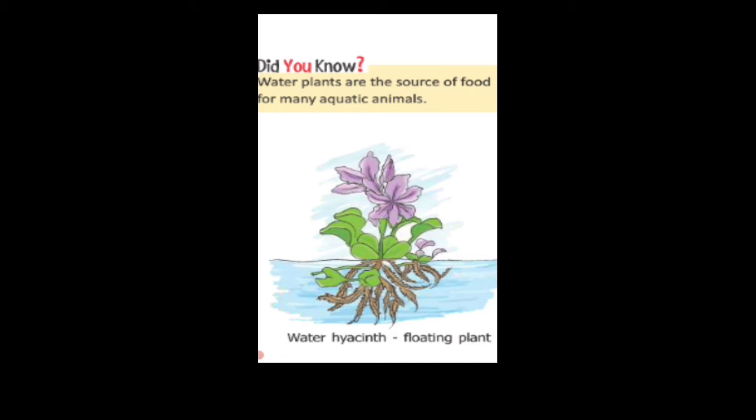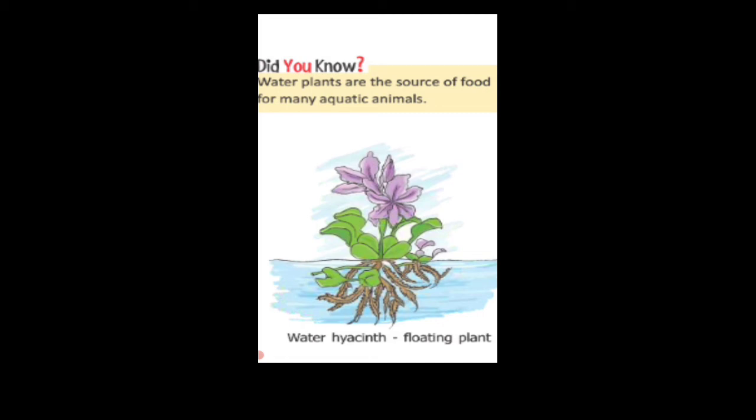Aquatic plants are again of three types: floating plants, fixed plants and underwater plants. The first category is floating plants. Some plants like water hyacinth, Wolfia, Pistia and duckweed are floating aquatic plants, and these plants are of small size and have light and spongy bodies.